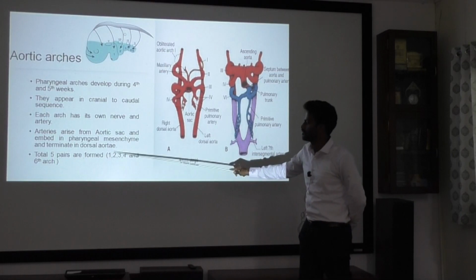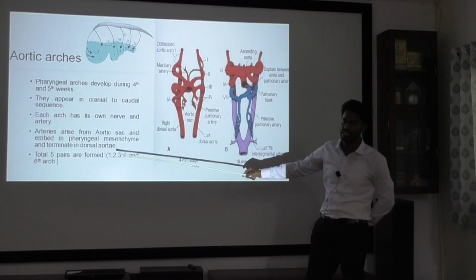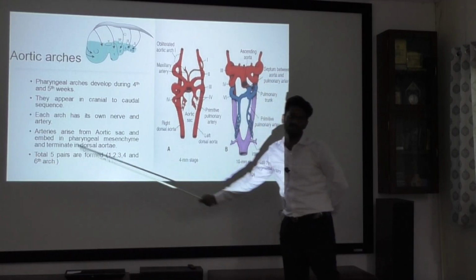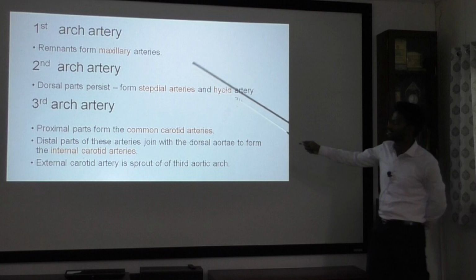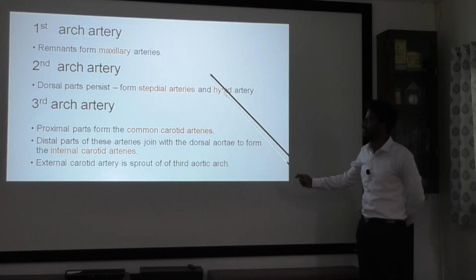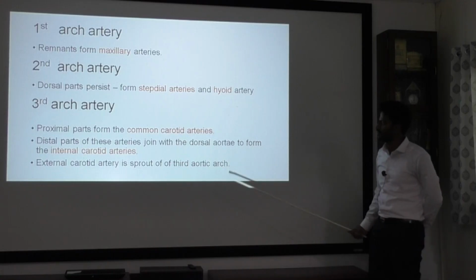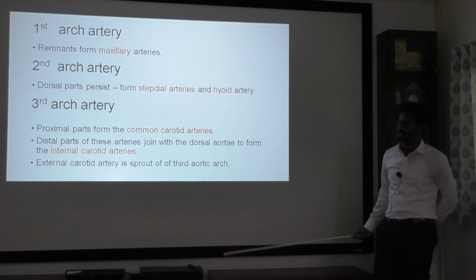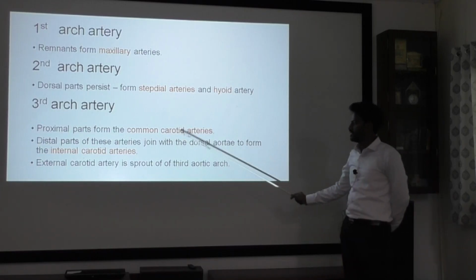Your 1 and 2 will leave only remnants. Your 3 and 4 will form the arch of aorta, and your sixth one will form the pulmonary artery. Your first arch artery will form the maxillary artery, the second arch forms the stapedial and hyoid arteries, only certain parts remain, and your third and fourth will form your arch of aorta and its branches. We will see this in the image.